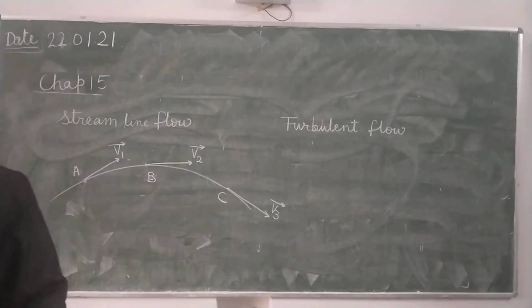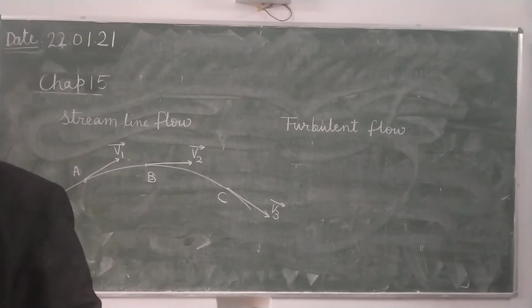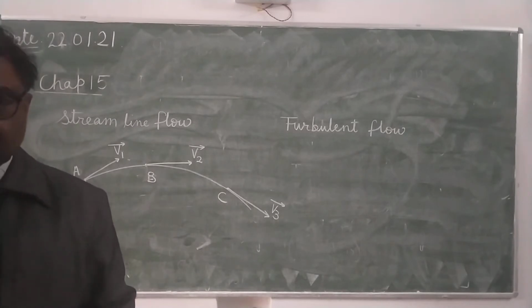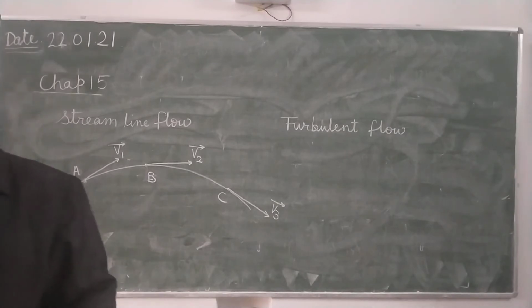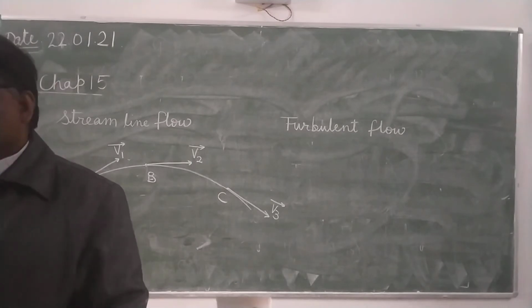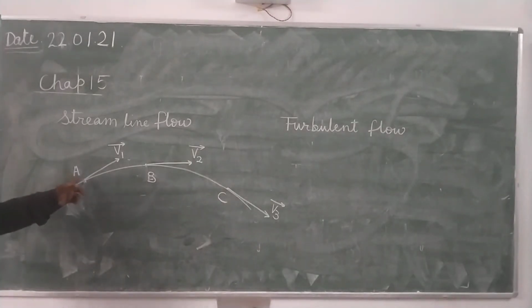The flow of liquid which is not streamline is called the turbulent flow. Means different particles passing through a given point will have different velocities. Okay? That flow will be turbulent flow.